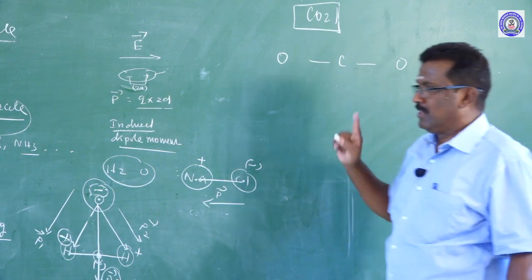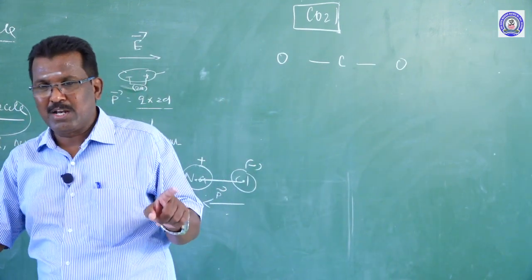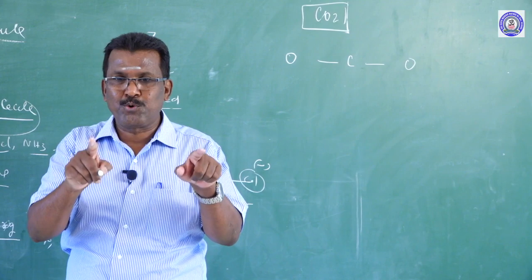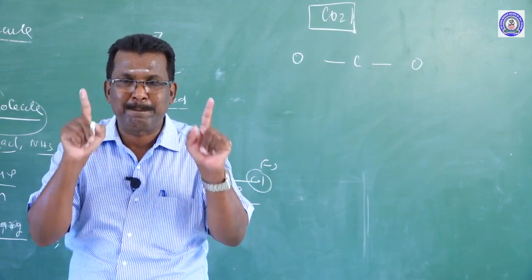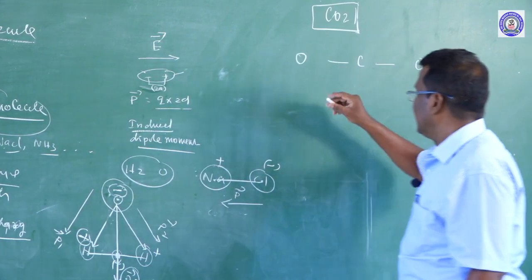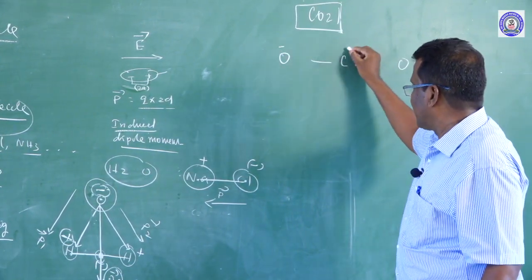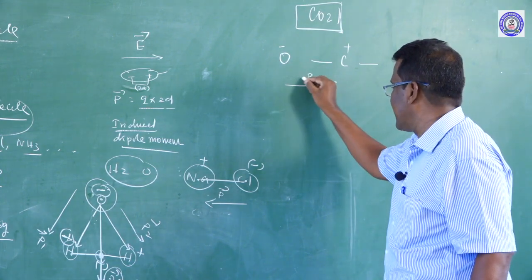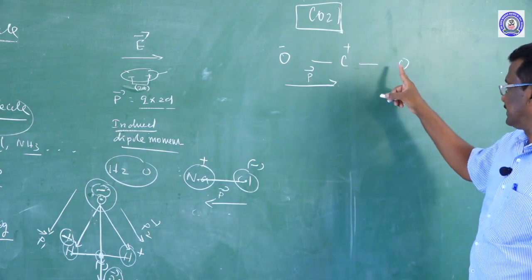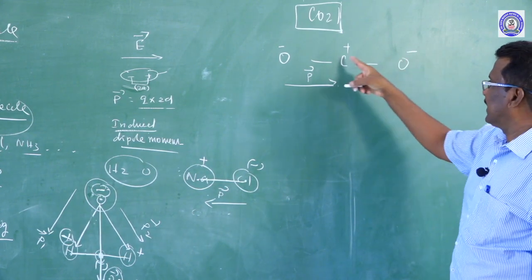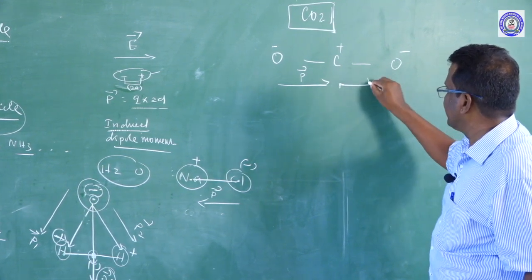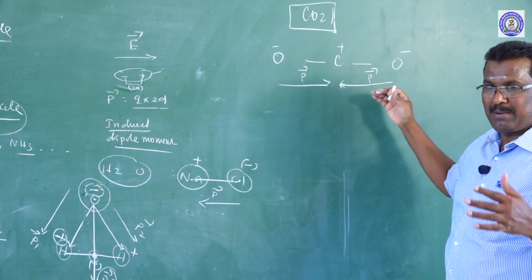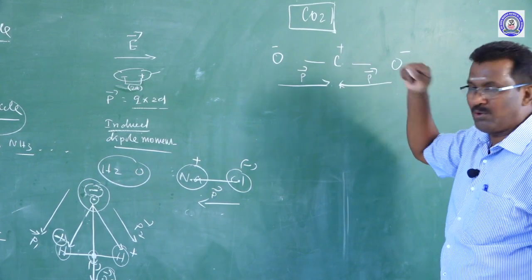How? See, first, what is a non-polar molecule? Any molecule whose center of positive charge coincides with the center of negative charge does not produce a dipole moment; it does not have any permanent dipole moment. See, here the oxygen is negative and the carbon is positive. What is the direction of the dipole moment? Negative charge to positive charge. This is a dipole moment P. For this other side, oxygen negative, carbon positive. What is the direction of the dipole moment? Negative to positive. This is P. Both have the same magnitude, acting in opposite directions. The net dipole moment is 0.